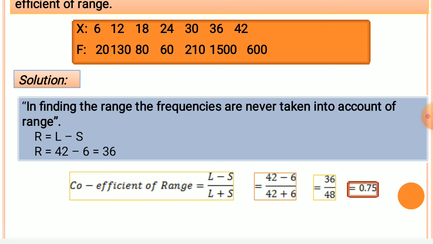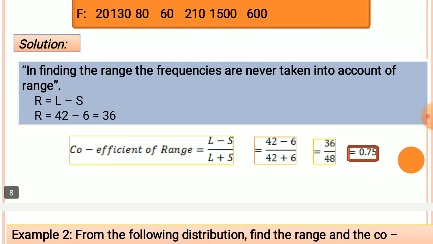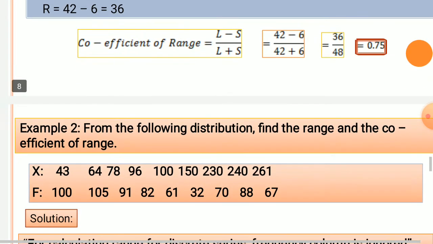Coefficient of range is equal to L minus S by L plus S. Therefore 42 minus 6 by 42 plus 6. Absolute measure with respect to relative measure is called the coefficient of range. Therefore 36 by 48 is equal to 0.75. This is the value of the coefficient of range for a discrete series.